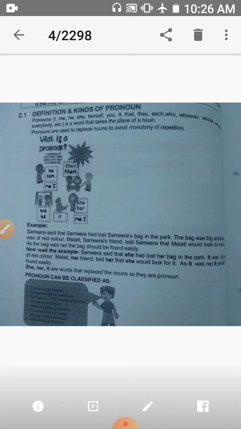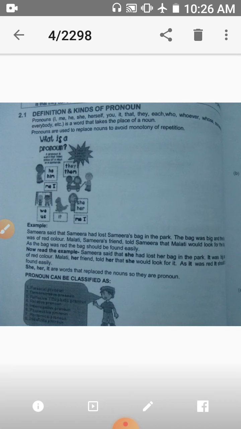Ram goes to school daily. Ram is an intelligent boy. So, to avoid the repetition of noun, meaning Ram again and again, we can use pronoun here. So, Ram is a good boy. He is an intelligent boy. He goes to school daily.